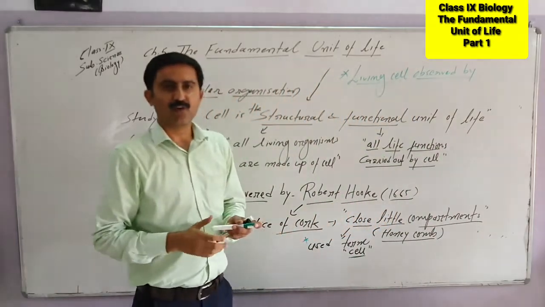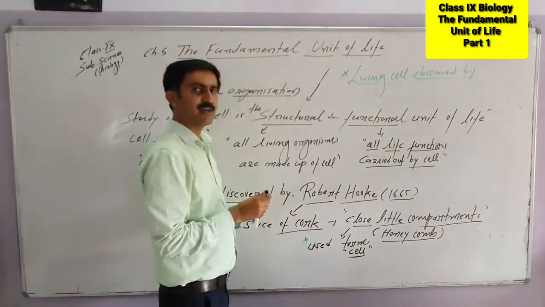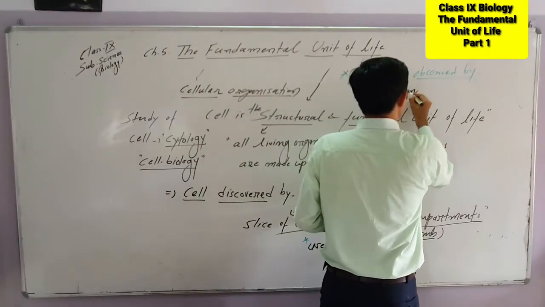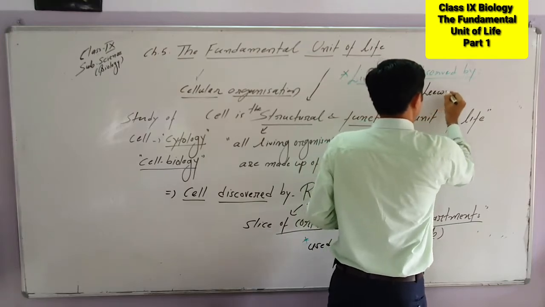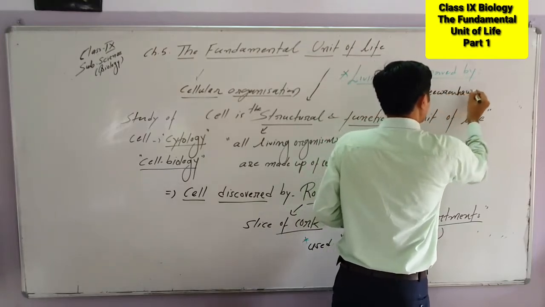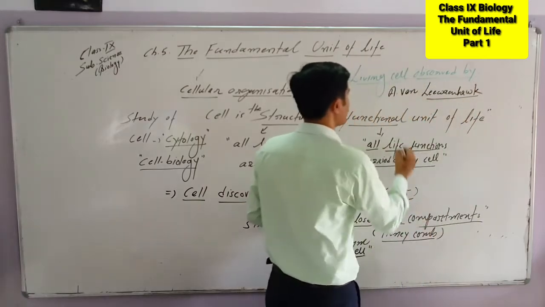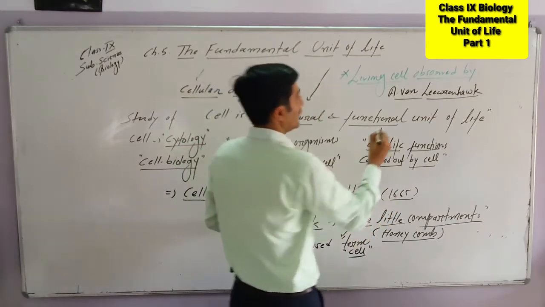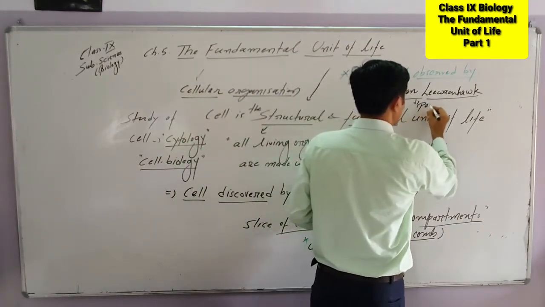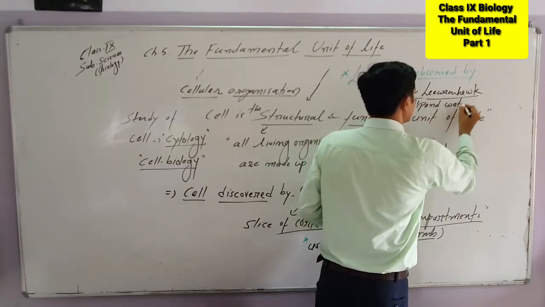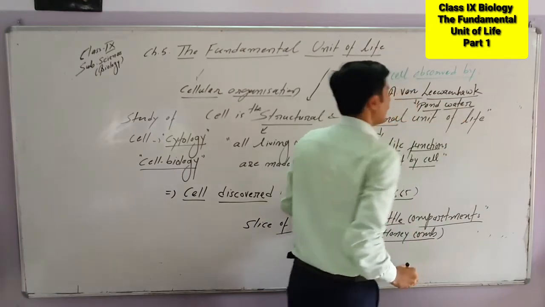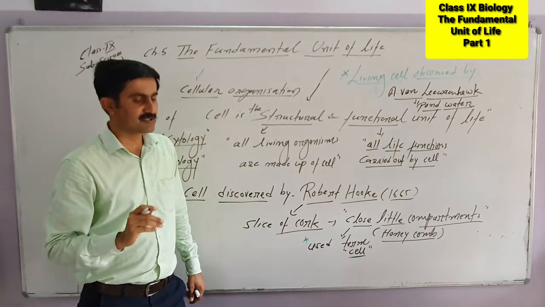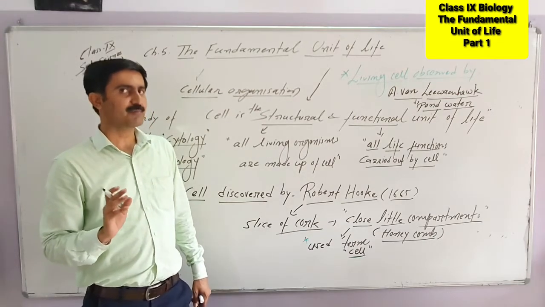A living cell was observed in pond water as a microbe, and this living cell was observed by a scientist, that is Anton von Leeuwenhoek. This is a very important name of a scientist, von Leeuwenhoek. The living cell was first observed by Leeuwenhoek in pond water, so definitely the observed organism will be one of the microbes. So the first living cell was observed by the scientist Leeuwenhoek. This you also have to keep in mind.